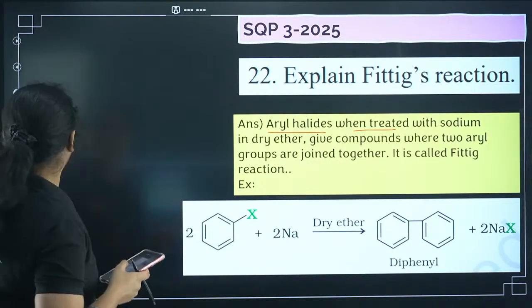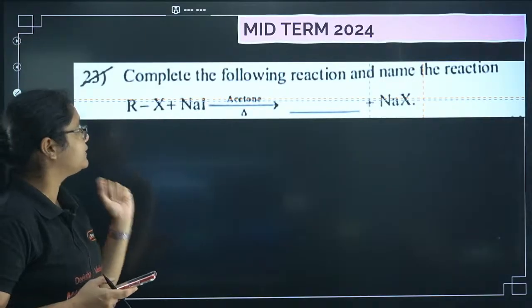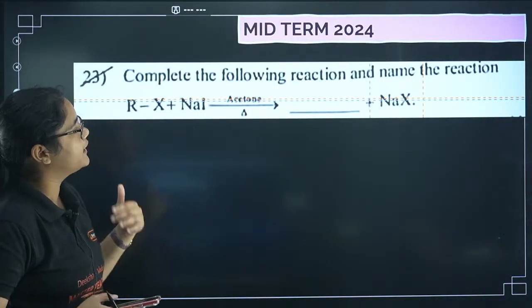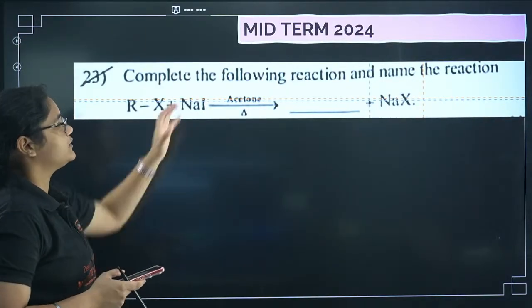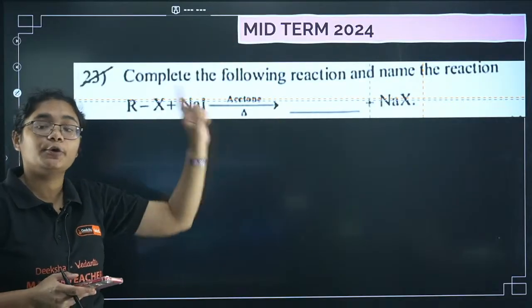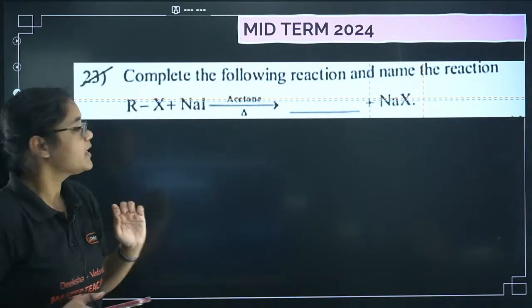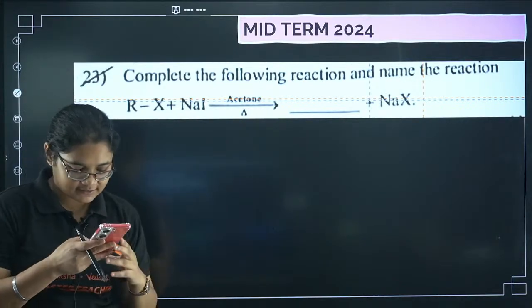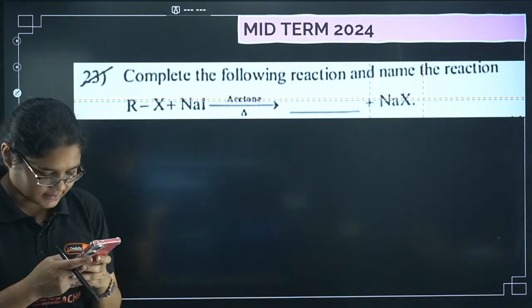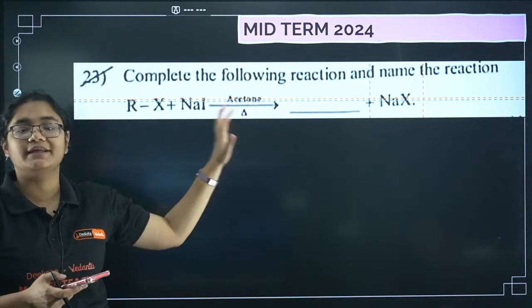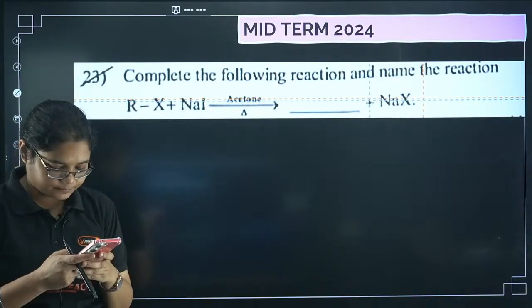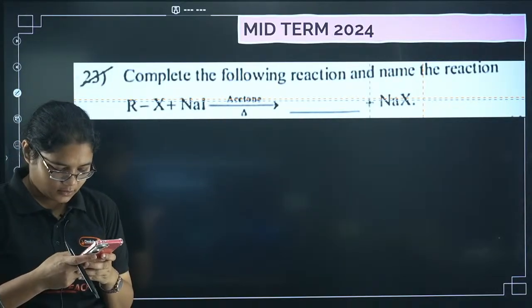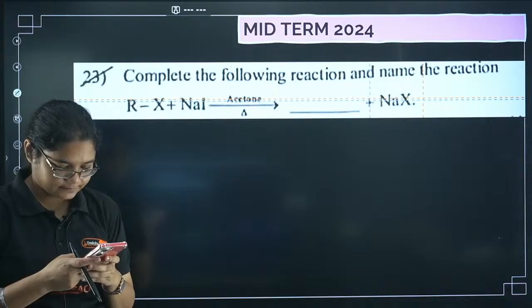Next we have question number 23. Complete the following reaction and name the reaction. This was the question that was asked in the 2024 midterm paper. Now you have to find the product here and the name. Can you answer this question? I want this answer, a very very simple answer. Can you answer this?